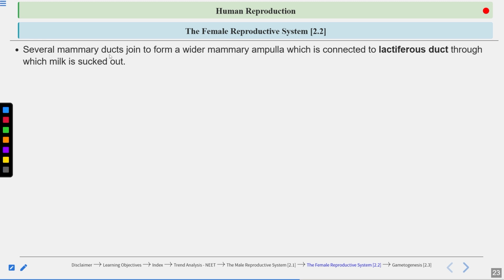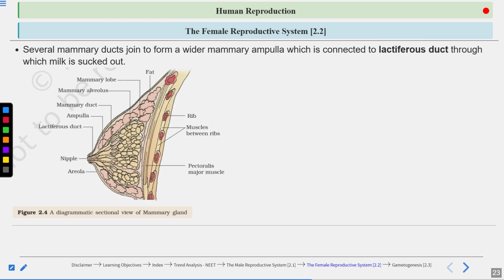Several mammary ducts join to form the wider mammary ampulla, which is connected to the lactiferous duct through which the milk is sucked out. So milk is produced in the alveoli, but it reaches the lactiferous duct, and when the baby sucks the nipple, the milk is sucked out from the lactiferous duct.